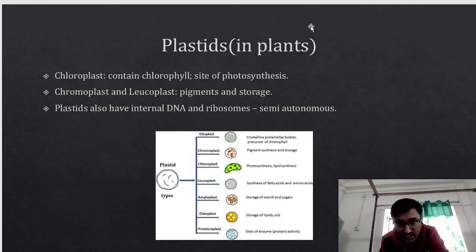Etioplast, crystalline prolamellar bodies, precursor of chlorophyll. Chromoplast, pigment synthesis and storage. Chloroplast, very famous, photosynthesis, lipid synthesis. Leucoplast, synthesis of fatty acids and amino acids. Then we have amyloplast, storage of starch and sugars. Elioplast, storage of lipids and oils. Proteinoplast, sites of enzymes or protein activity. So I've read it out, nothing to explain.